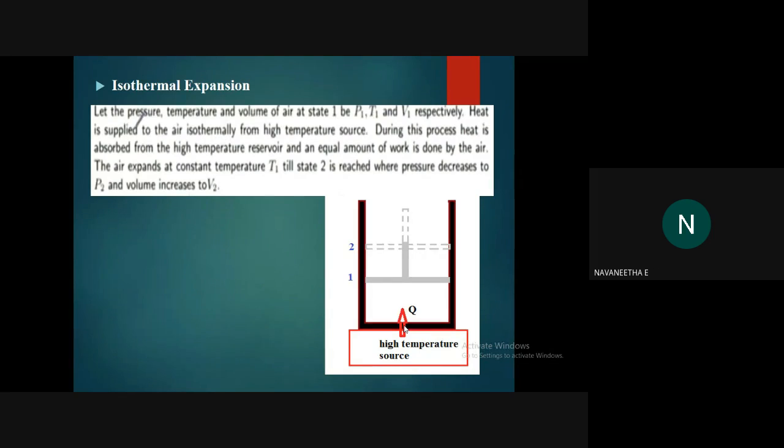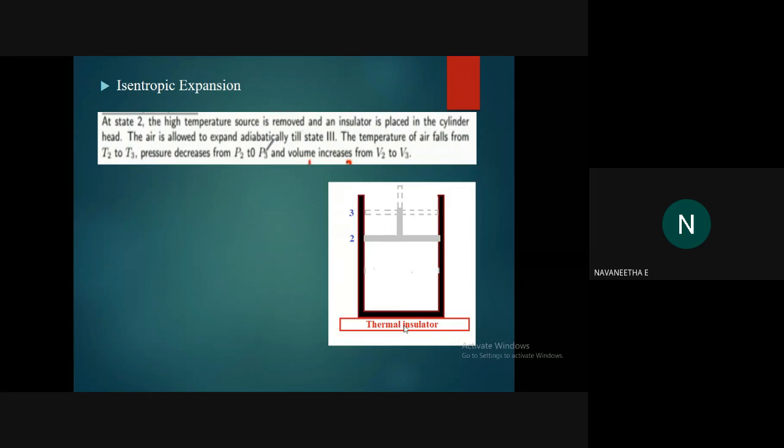The next one is isentropic expansion. What are we placing here? A thermal insulator. What is the property of an insulator? Yes, no heat transfer will occur through an insulator. So what will happen here? The expansion process will continue. But now the pressure, volume, and temperature are P2, V2, and T1.